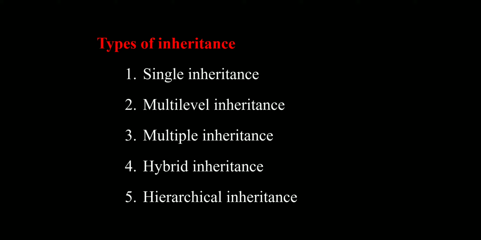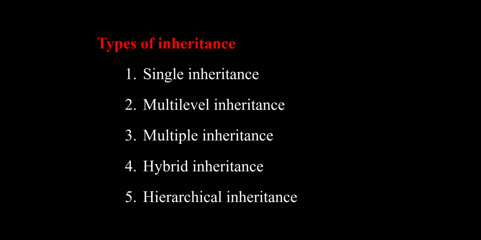Now, we can see what all the types of inheritance are. First one is single inheritance, second one is multi-level inheritance, third one is multiple inheritance, fourth one is hybrid inheritance, fifth one is hierarchical inheritance.